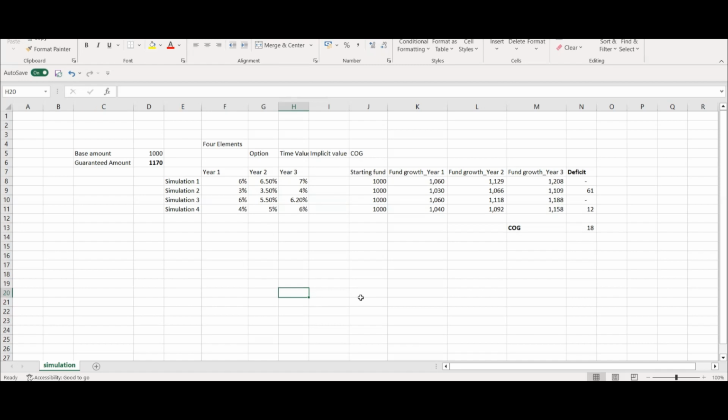But today's topic is what is the difference between time value of options or TVOG, time value of options and guarantees, and cost of guarantee, and whether cost of guarantee is equal to time value of options and guarantees.